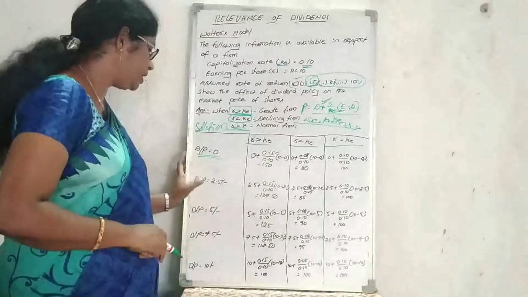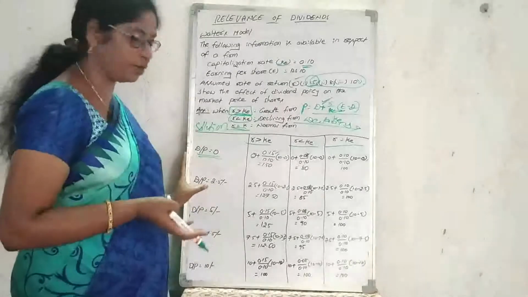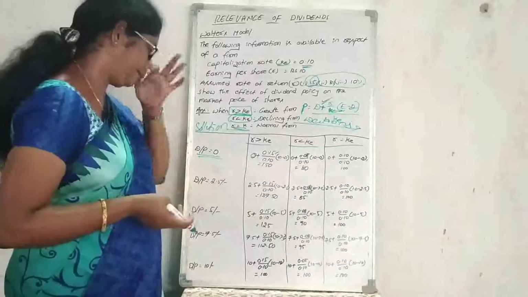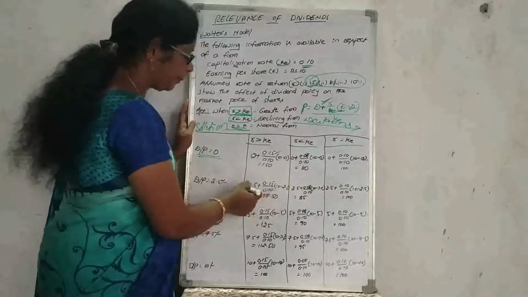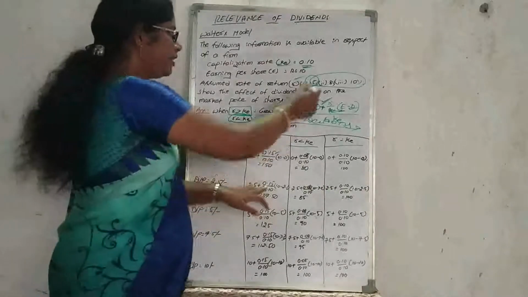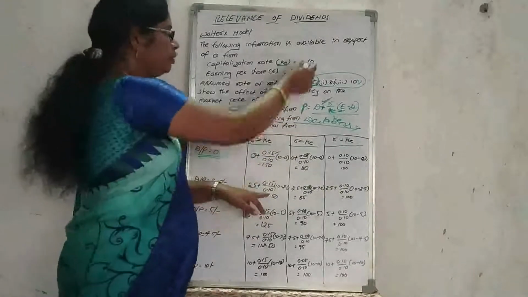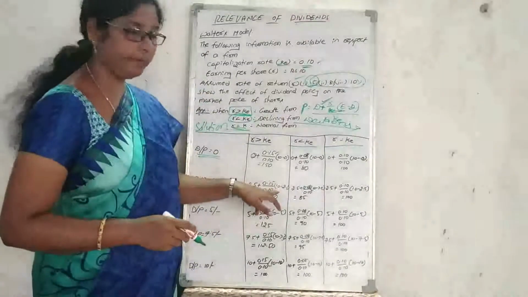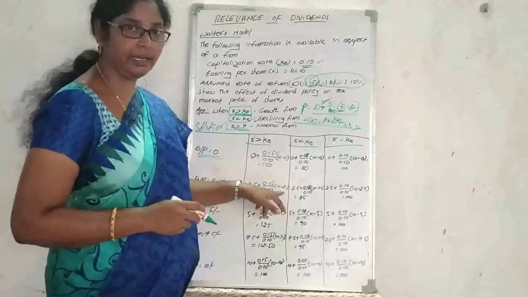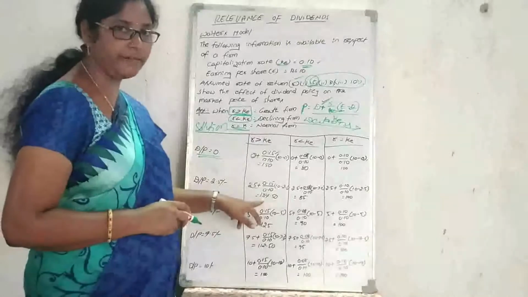Coming to the case where they issue 25% dividend, or 2 rupees 50 paise: 2.50 plus the required rate of return 0.15 divided by KE value 0.10 into earning per share 10 rupees, minus the dividend declared here, 2 rupees 50 paise. The value will be 137 rupees 50 paise.